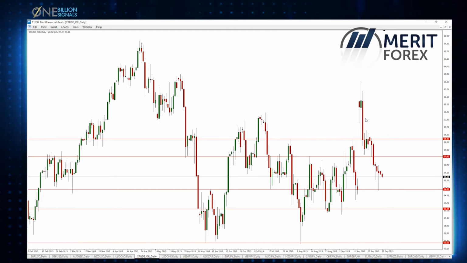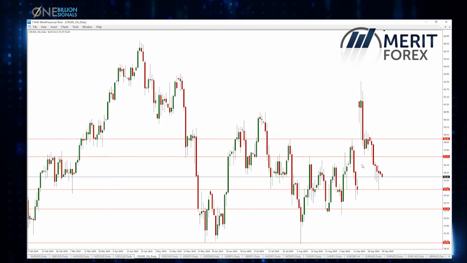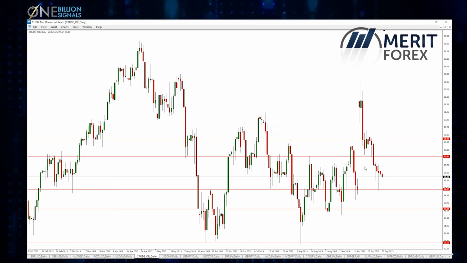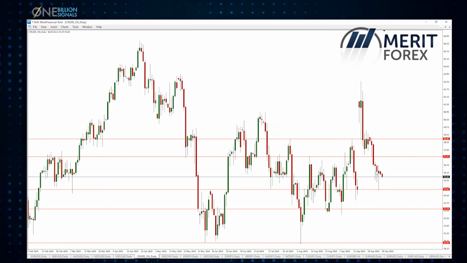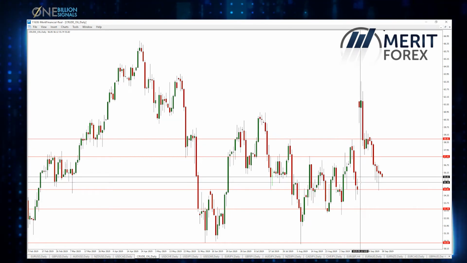So there is a very big possibility to see growth of the crude oil. Really depends what's gonna happen with the crude oil inventories this week. Probably the crude oil is gonna wait for the crude oil inventories, but the gap is closed, which makes this position in a very bearish mode. Simply the drop was because of the gap.